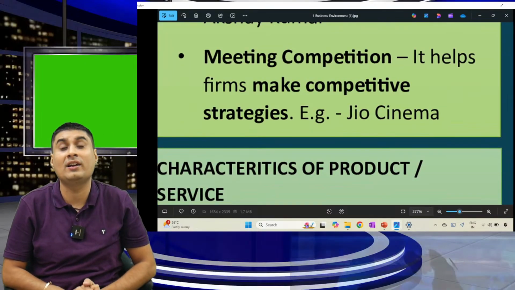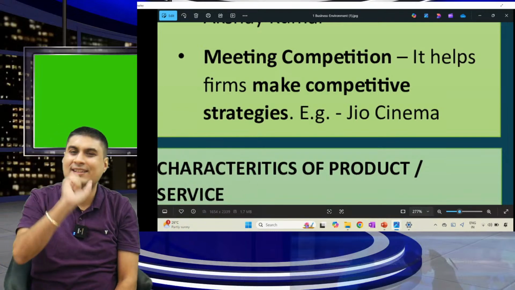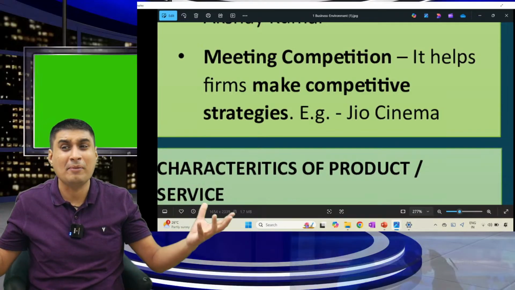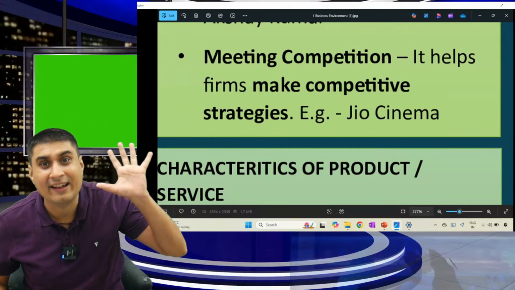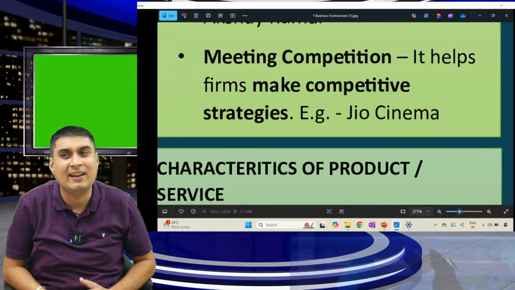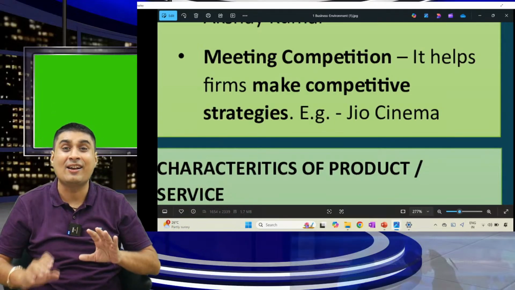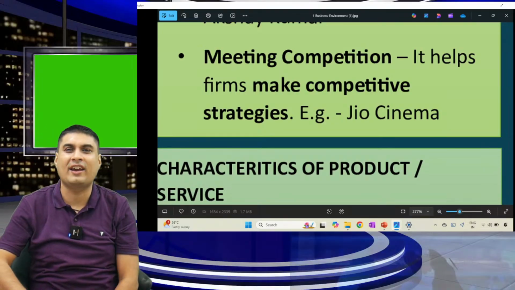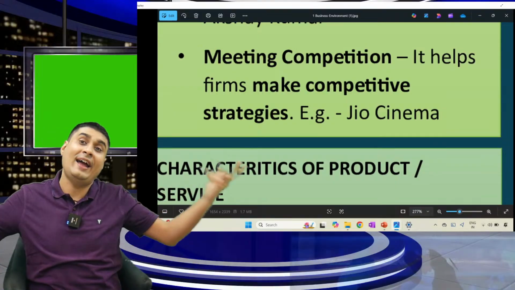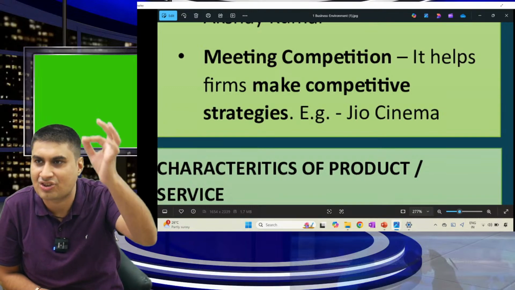Meeting competition. Are you clear? See, with the help of the environment, I will see everyone and make my own strategy. Example. All OTT companies were doing what? This much, this much, this much. Jio Cinema came. IPL will be free. For 2 years, they introduced free IPL. Did not charge a single penny. So all people subscribed to Jio, and look at the result. Now they are charging. Hotstar has a huge base. Look at the amount which is coming only from IPL. How did they come to know? By analyzing the environment. With the help of the environment, I will see all competitors and make my strategy. Over.